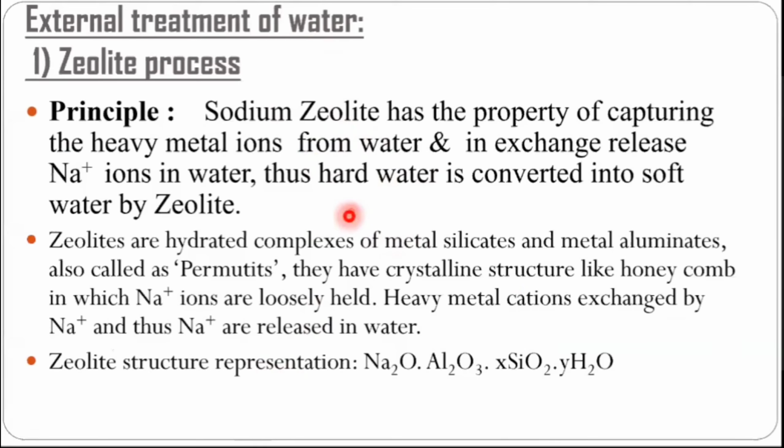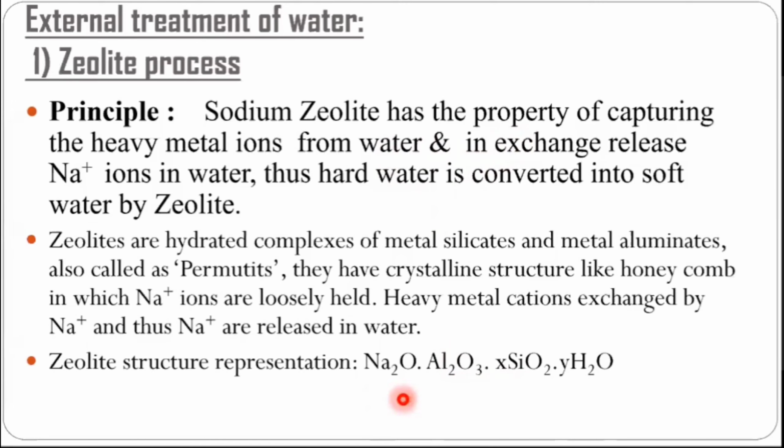For that there is a zeolite process, and zeolite is nothing but a sodium zeolite material. Various types of zeolites are available, out of which we are using sodium zeolite, and that has a property of capturing heavy metal ions, and in replacement of that, Na+ ions are coming down. This method is also called the permutit method.